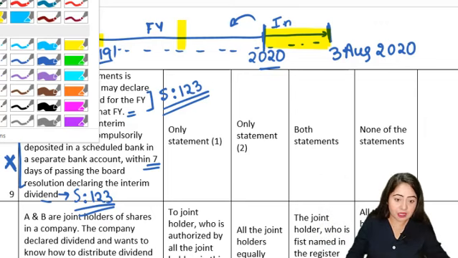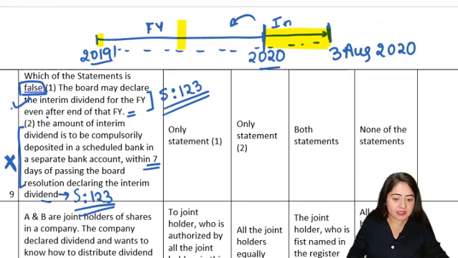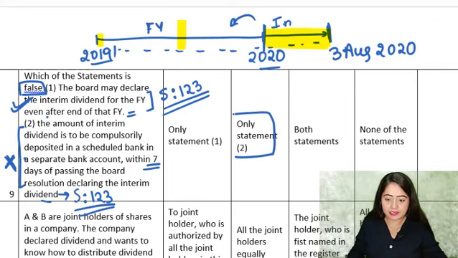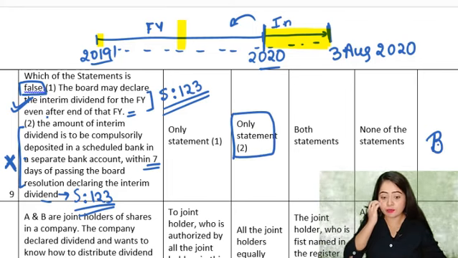Okay, so that means our first statement is correct, but the second statement is incorrect. So accordingly we'll have to select the answer. Options are only statement 1, only statement 2, both statements, none of the statements. So we know the correct answer is B, which is only second statement is false.